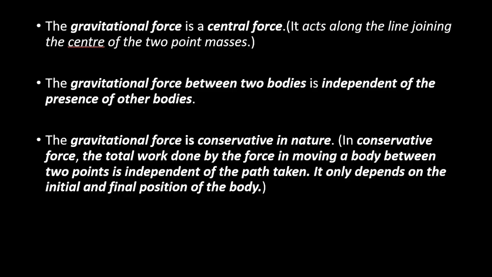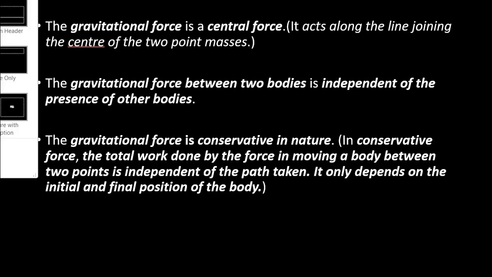Okay, now the gravitational force between two bodies is independent of the presence of other bodies or objects. So we'll discuss it in a separate video. For now, just understand that let us say we have several bodies, several objects present at a certain place, like this.